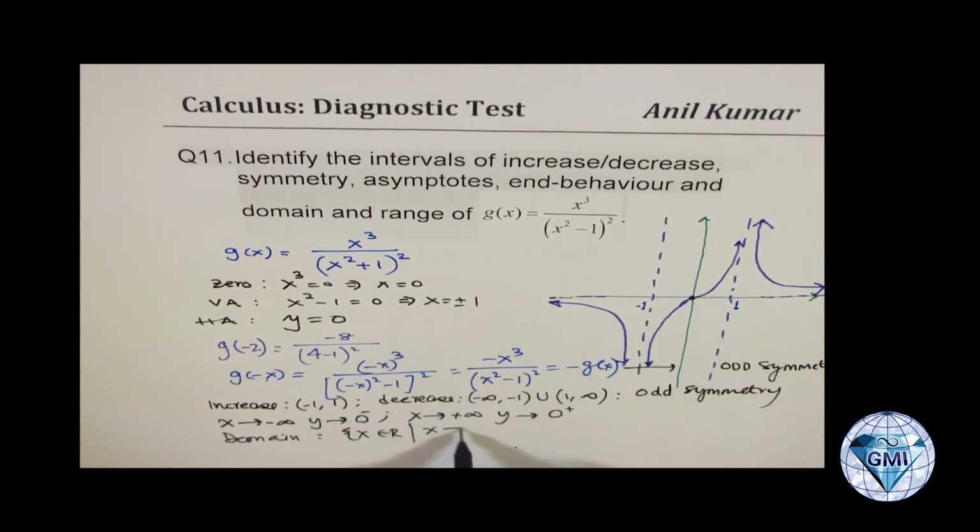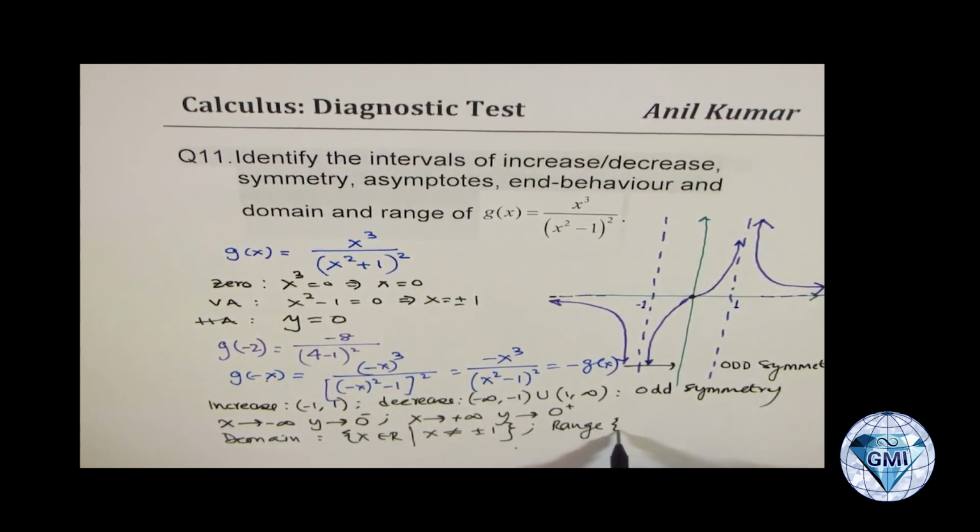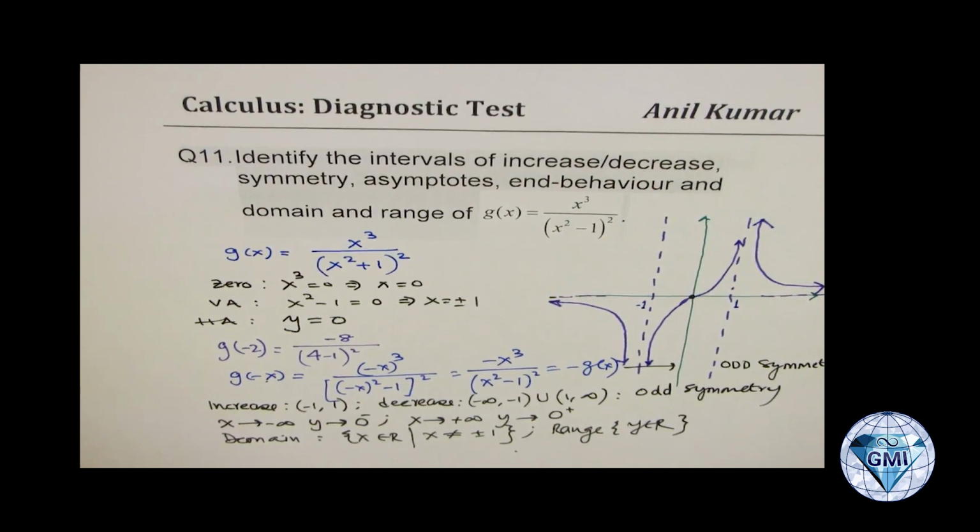However, the restriction is that x is not equal to plus minus 1. And the range is y belongs to real numbers. Is there any restriction? Well, the graph crosses the origin, that is the x-axis, so all values. So that's the range for the given function.